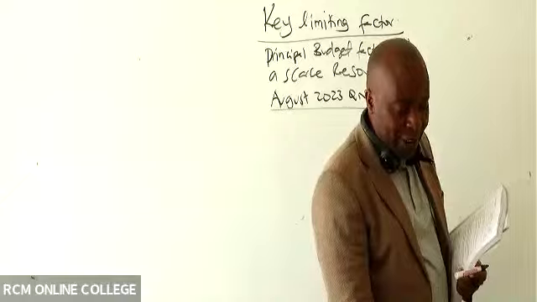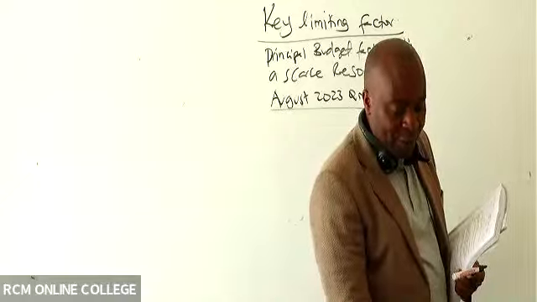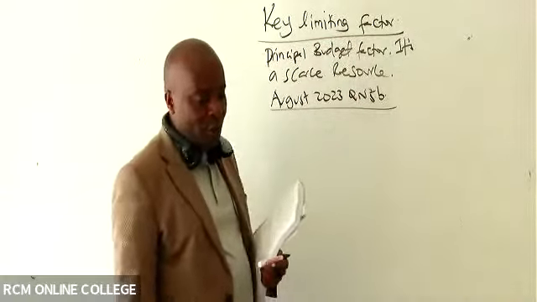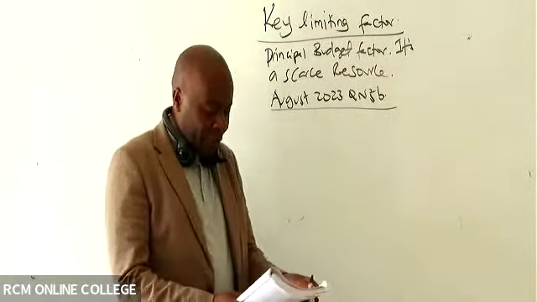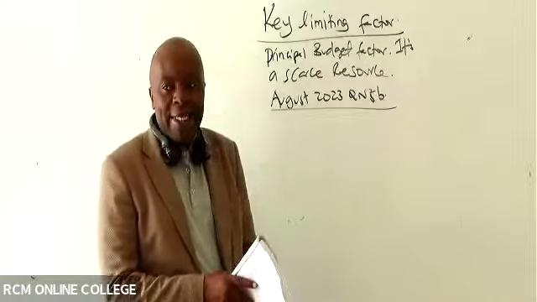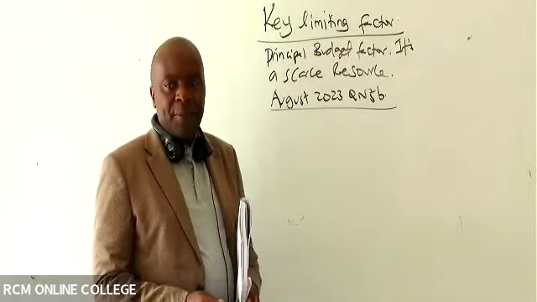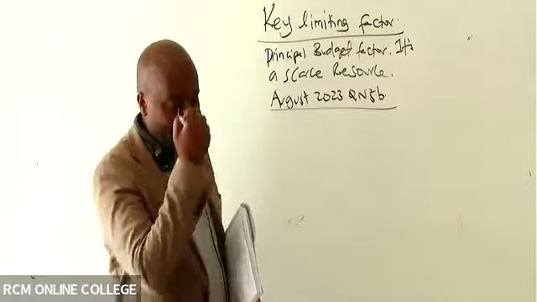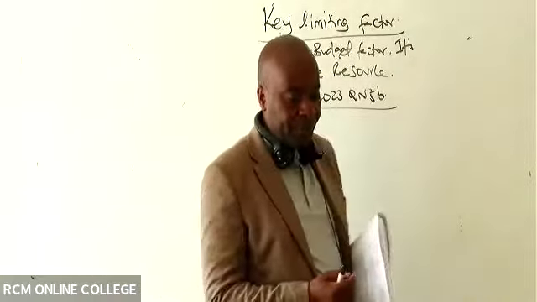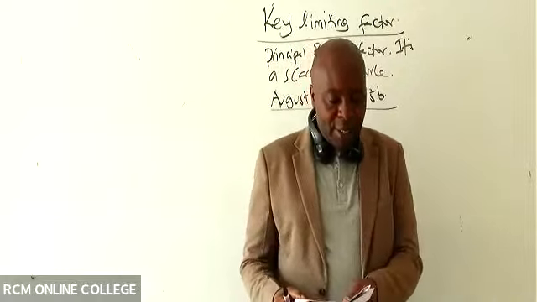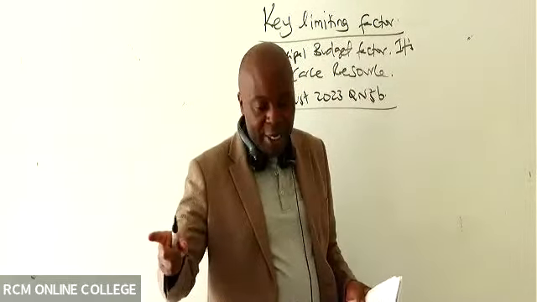August 2023, when Jiko has already gotten it. The name of the question is Rona Enterprise. August 2023, question number 5B. Do you have the question already?